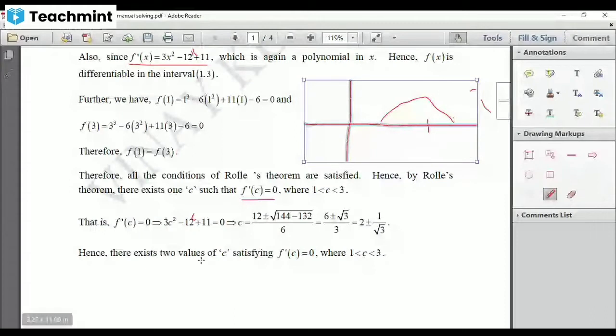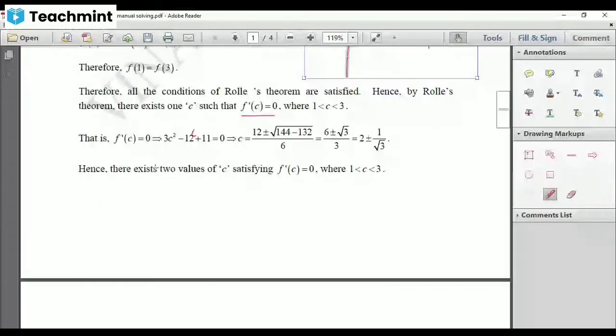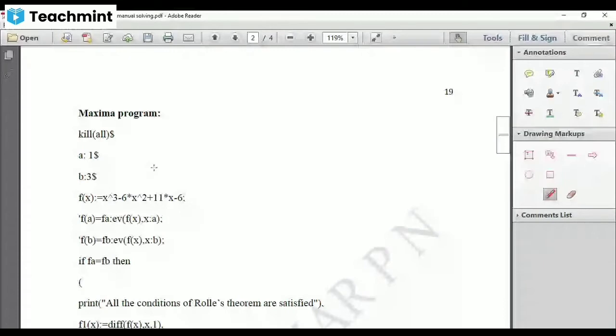So this is how you have to find the value of c at which the slope of the tangent drawn to the curve is 0. Now let us write the Maxima program for this. As usual, we start with kill(all).